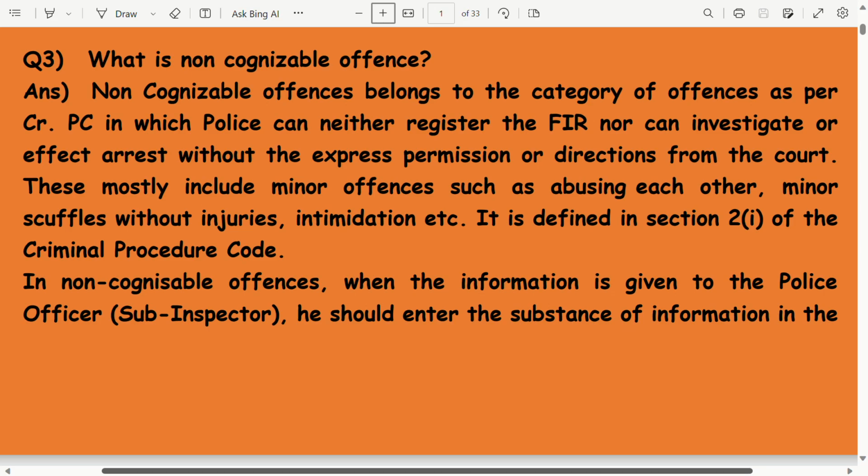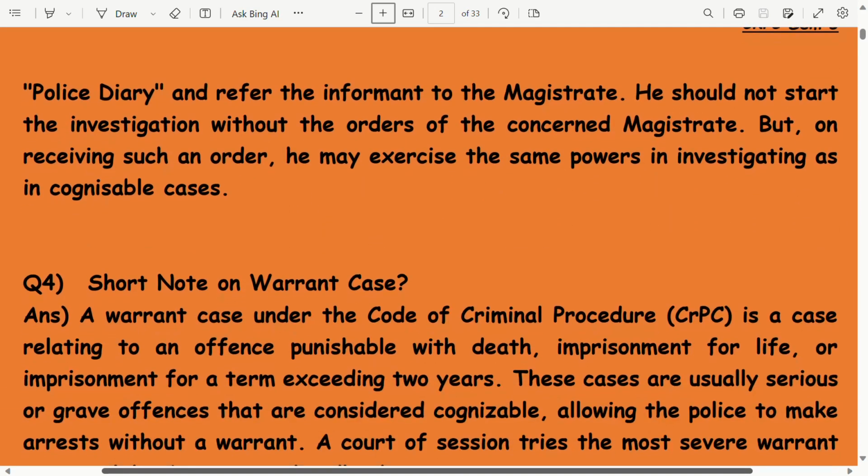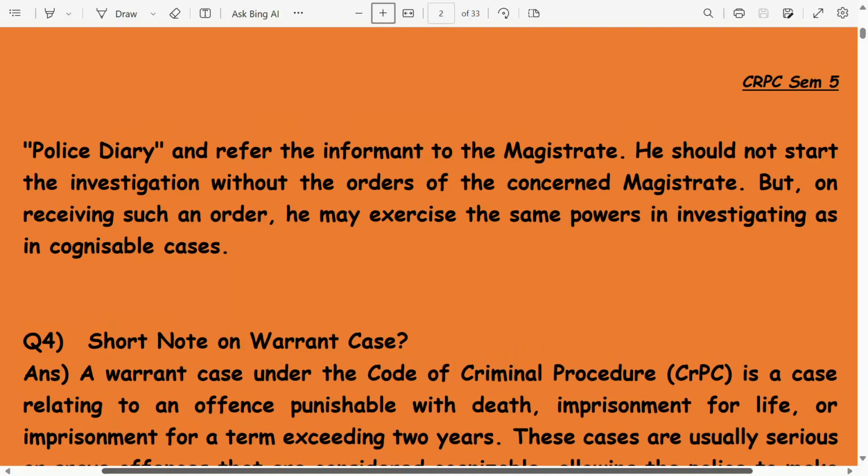This mostly includes minor offences such as abusing each other, minor scuffle without injuries, intimidation, etc. It is defined in section 2I of the CRPC. In non-cognizable offences, when the information is given to the police officer, sub-inspector, he should enter the substance of information in the police diary and refer the informant to the magistrate. He should not start the investigation without the orders of the concerned magistrate, but on receiving such an order, he may exercise the same powers in investigating as in cognizable cases.